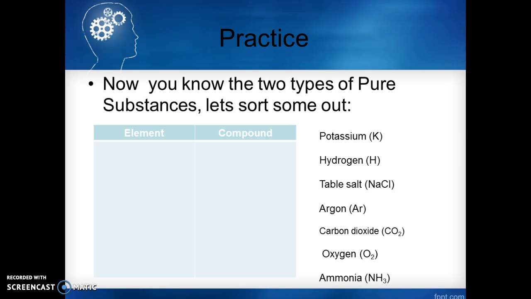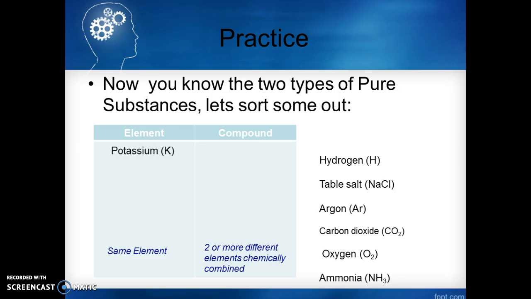Okay, so now that we know the 2 types of pure substances, let's sort some out here. So we have 2 options, element, which is the same element by itself, or compounds, which is made of 2 or more different elements chemically combined. So let's give this a go. So potassium, where would you put that one?